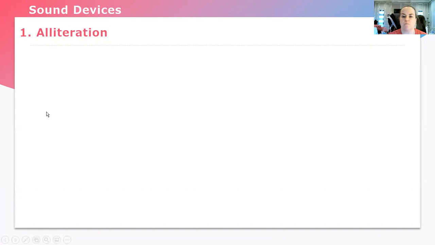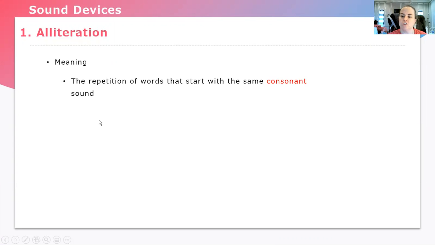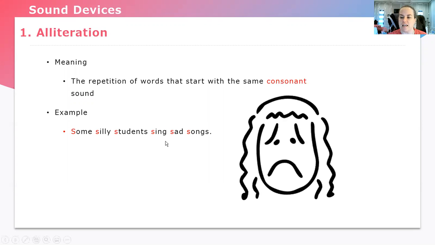The first sound device we're going to talk about is alliteration. Alliteration is the repetition of words that start with the same consonant sound, like big boys, bat, balls. Those are words that start with the beginning B consonant sound. Some other examples: Some silly students sing sad songs. As you can see, we are using an S consonant sound at the beginning of every word.